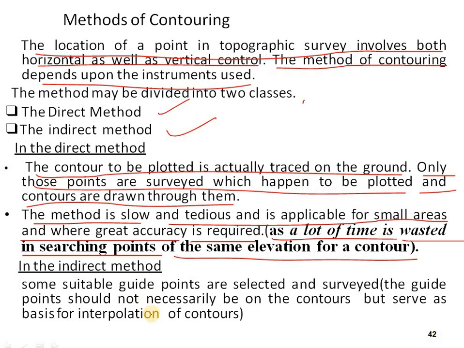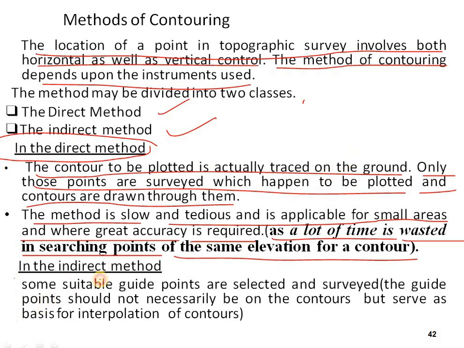Tedious means a very vast portion to cover for finding the points, so it takes a lot of time and is wasted in searching for points. We have to search for the points in the plan and plot them for the same elevation for a contour map. So this happens very slowly in the direct method. That's why in some cases we may not prefer the direct method.